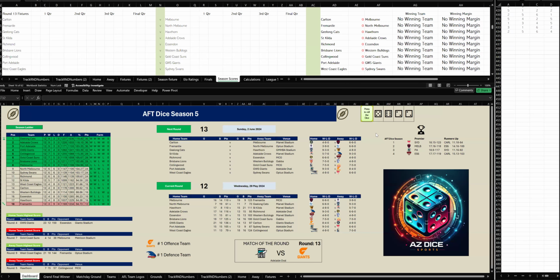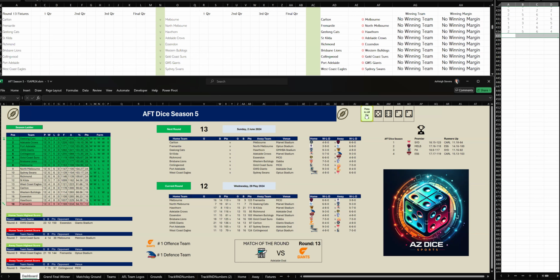Welcome back to AFL Die Season 5. It is round 13. Let's go to the first game. It's Carlton versus Melbourne at MARVEL Stadium. Let's go to the first quarter.